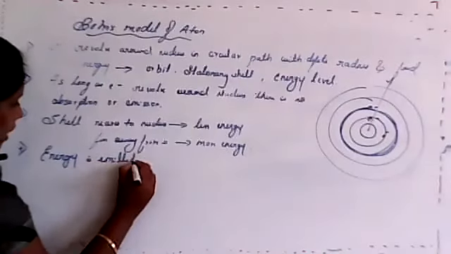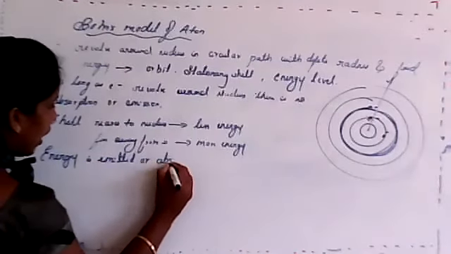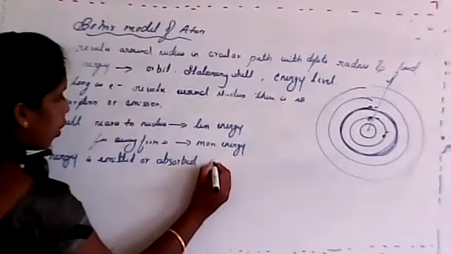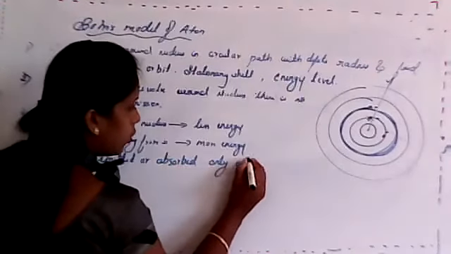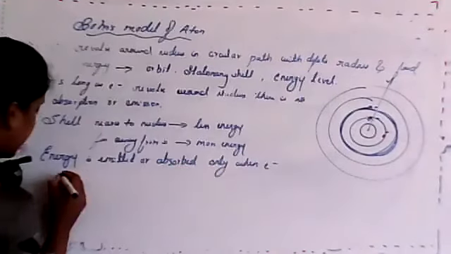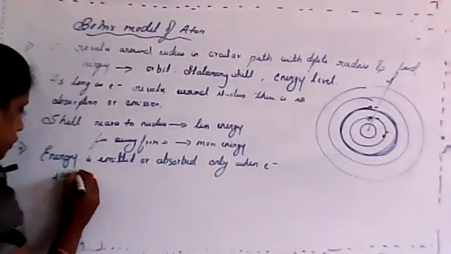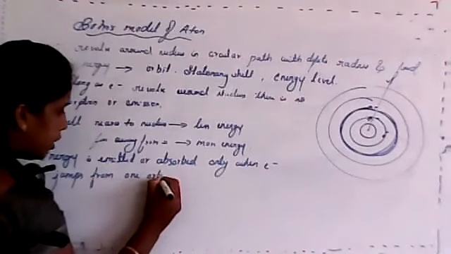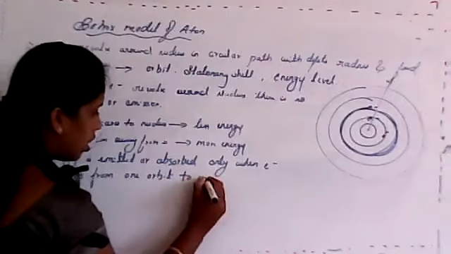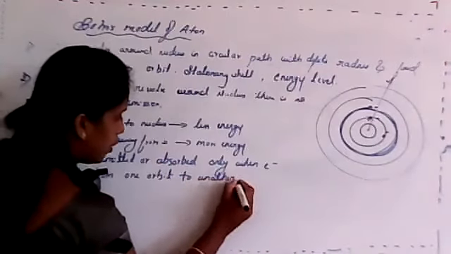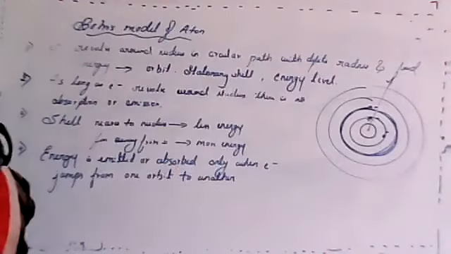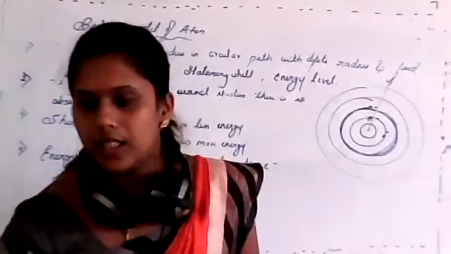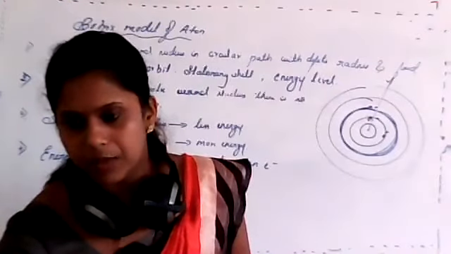Energy is emitted or absorbed only when electron jumps from one orbit to another, or one shell to another, or one energy level to another energy level.